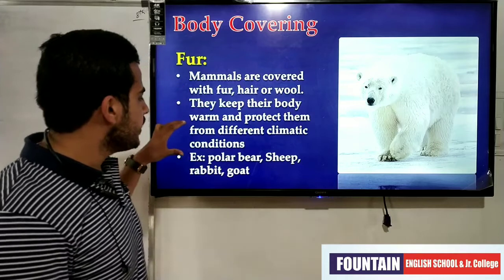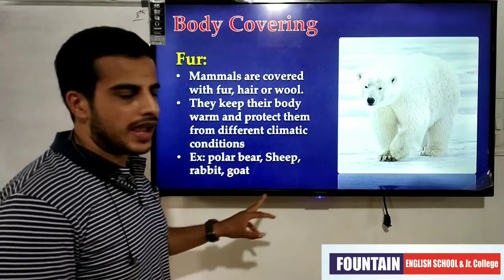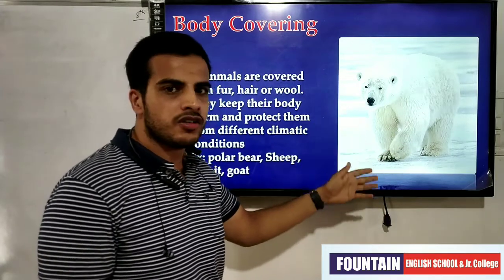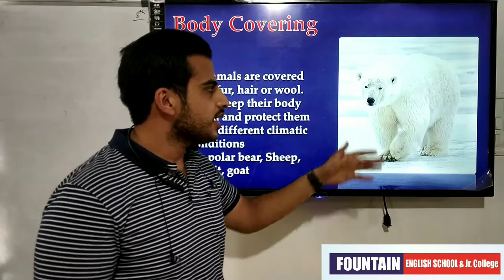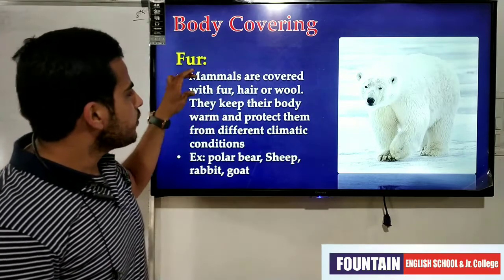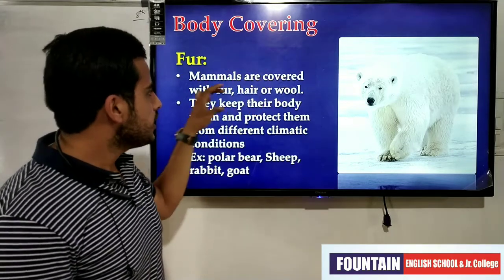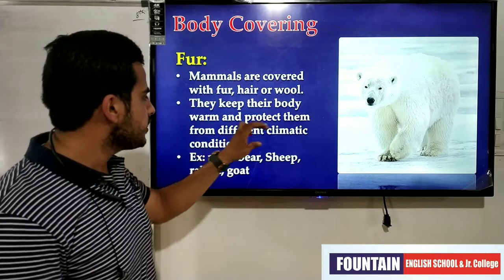It is present in polar bear, sheep, rabbit, goat. As you can see in the picture, this is a polar bear, a bear which is present in the icy land or ice area. So mammals are covered with fur, hair or wool. They keep their body warm and protect them from different climatic conditions.